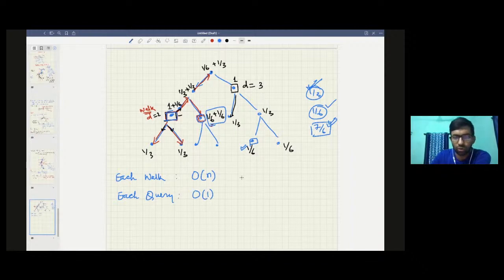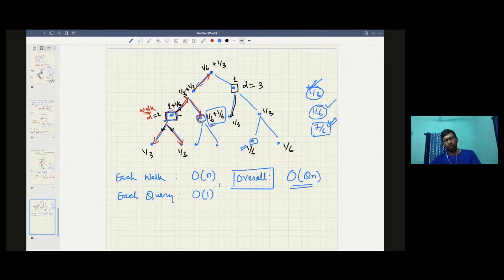And if there are q queries, the overall time complexity is order q into n. Clearly this complexity is not going to run. You must be knowing why. So we are going to look for something better.